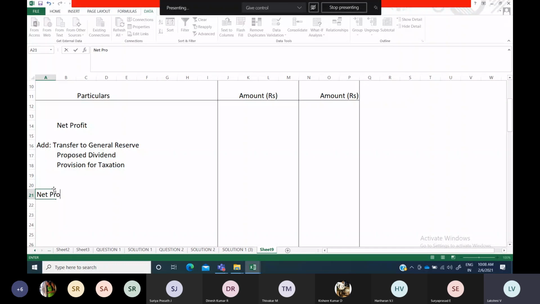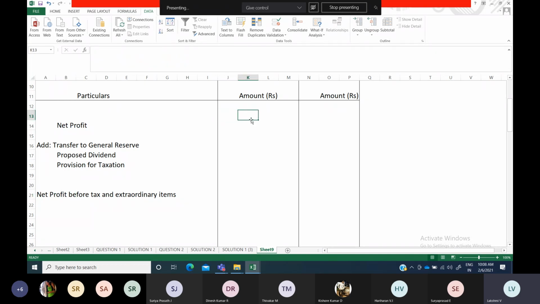before tax and extraordinary items. So the final, after you are adding back everything, you will get net profit before tax and extraordinary items. Extraordinary items means some loss due to theft, natural calamities like flood, earthquake, if something has happened, that is that loss. Okay, so this is the net profit before tax and extraordinary items.